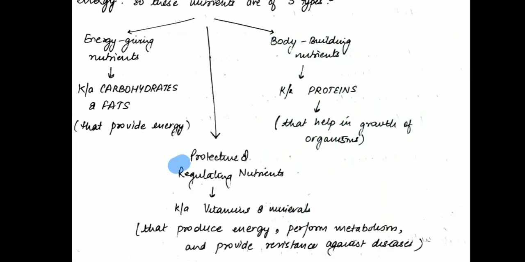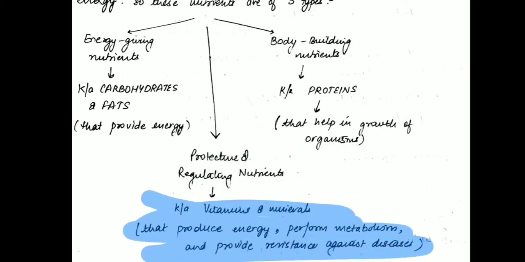The third category of nutrients is protective and regulating nutrients. What do we mean by protective and regulative nutrients? They are the vitamins and minerals that produce energy, perform metabolism and provide resistance against diseases. Now, first, producing energy is common to all nutrients. Second, performs metabolism. What do you mean by metabolism? Metabolism means when the food is taken, it is oxidized. Oxidized means with the help of oxygen, it is broken down, and whatever energy is released and the waste products released are perfectly metabolized and excreted out. So all this regulation and protection is done by vitamins and minerals.